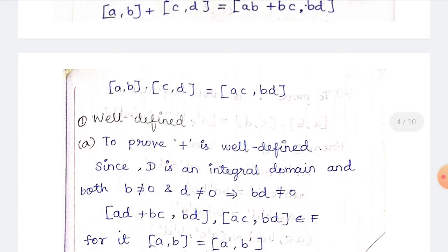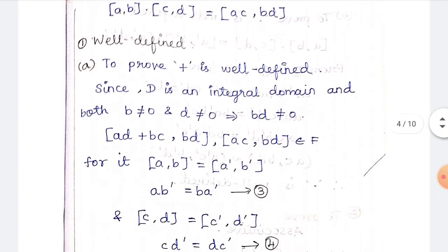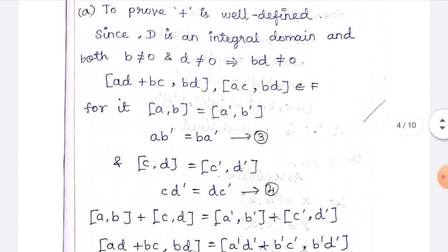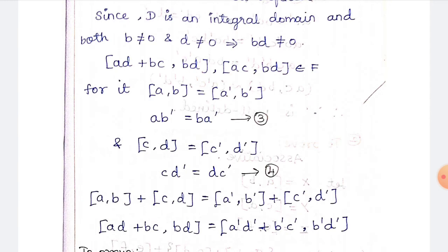In the product, you say (a,b) dot (c,d) means AC comma BD. Thus we have to show these are well defined. So the option is we have to prove the addition is well defined. Similarly we have to prove the dot, that is the multiplication, is also well defined. To prove addition is well defined: since D is an integral domain and B is not equal to 0 and D is not equal to 0, BD is not equal to 0. So the addition result and the multiplication result, that is (AD plus BC, BD) and (AC, BD), belong to F.